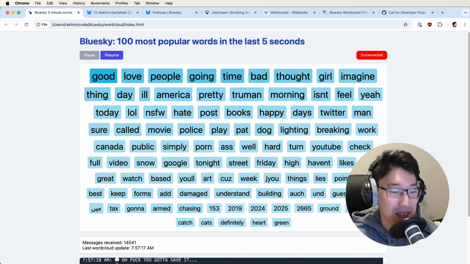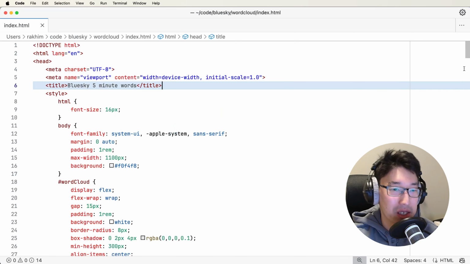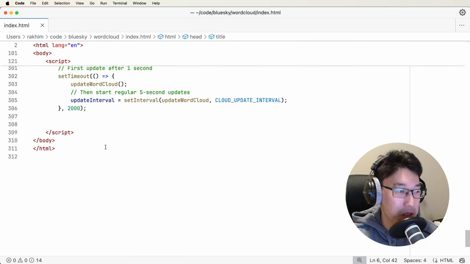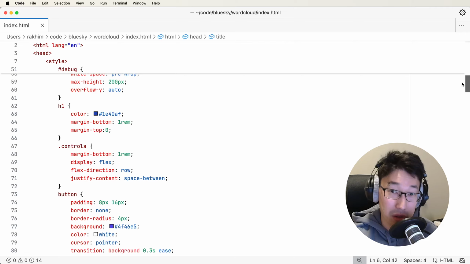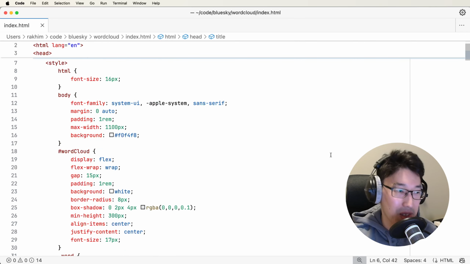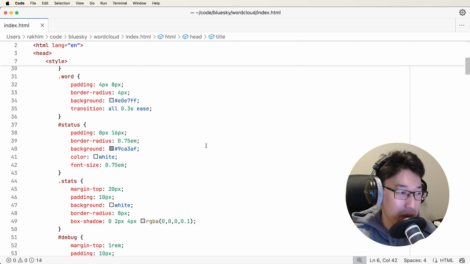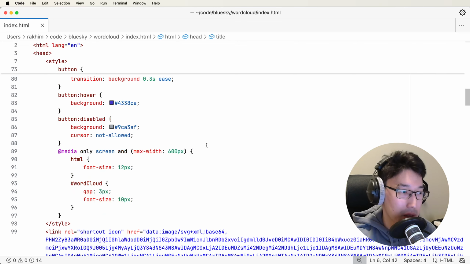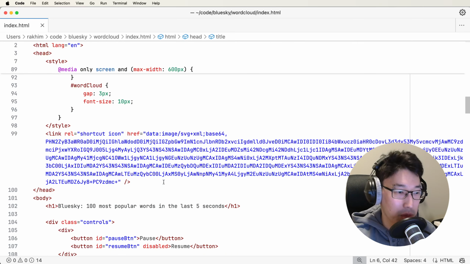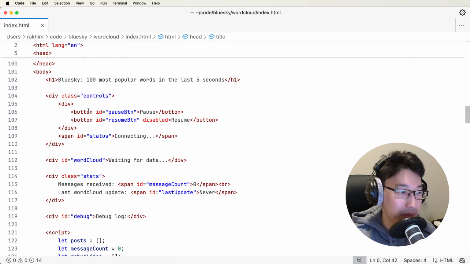Anyway, the code is just a simple web page, an HTML page. It's barely 300 lines of code, and actually, like half of it, you will see, is not core. So some styles, whatever. By the way, this code is, of course, on GitHub. The link is in the description. Feel free to build on top of it or just check it out.